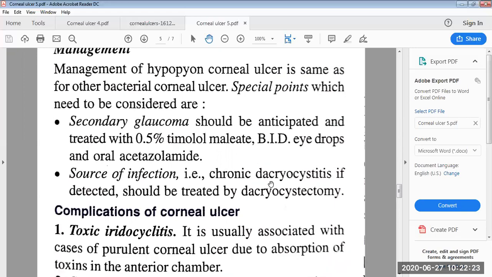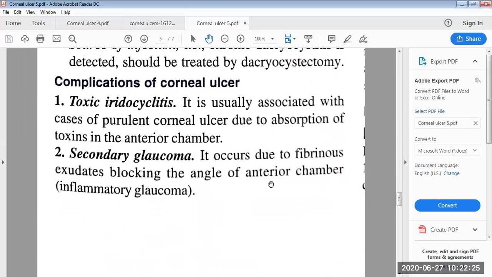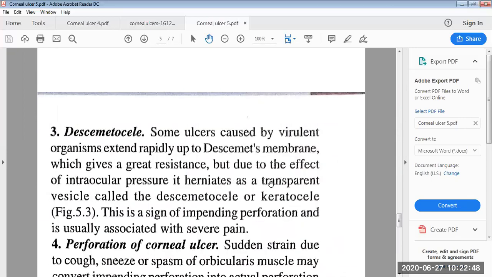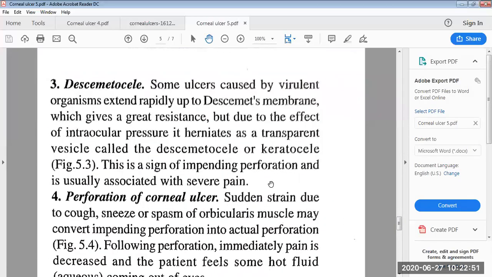Then the complications of the corneal ulcer. The complications can be toxic iridocyclitis. It is usually associated with cases of hypopyon corneal ulcer due to absorption of the toxins in the anterior chamber. Then second is the secondary glaucoma. It occurs due to fibrinous exudates blocking the angle of the anterior chamber. It will lead to inflammatory glaucoma.